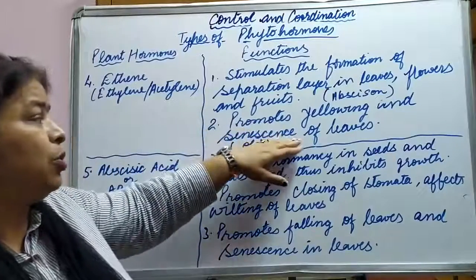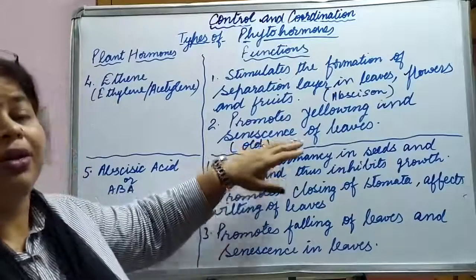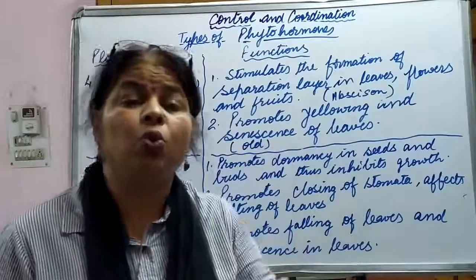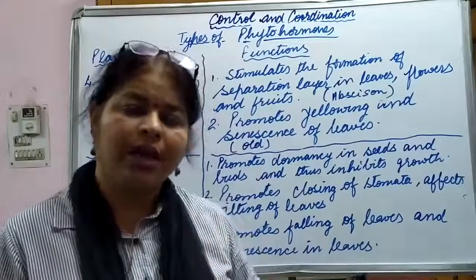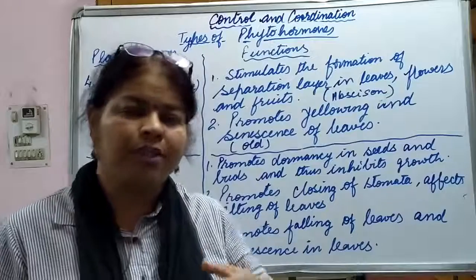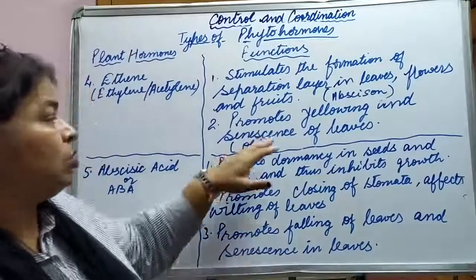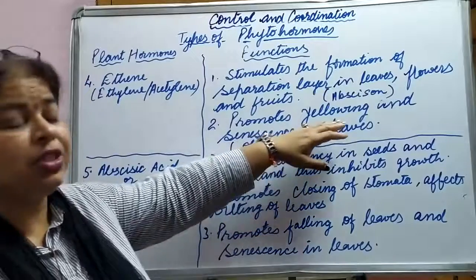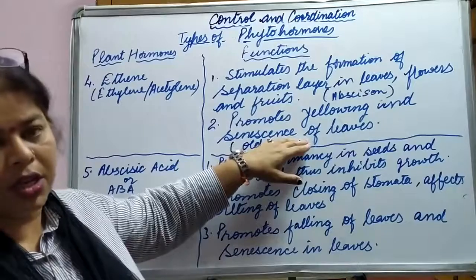It has produced an effect, we call it senescence, or it is just like making it old. The leaf is growing old. It is promoting aging of the leaf. That's why we also call it what? Promotes yellowing and senescence of leaves, aging in leaves.